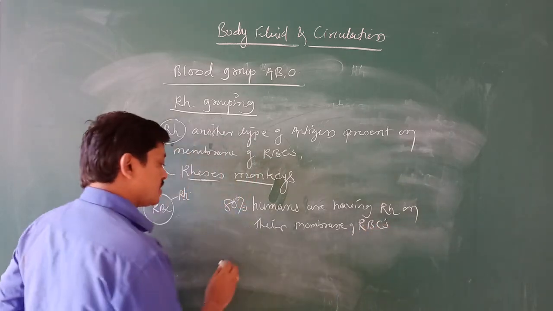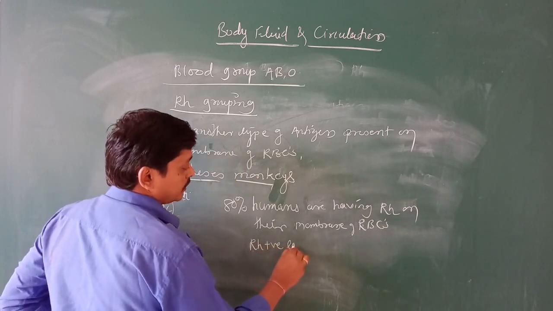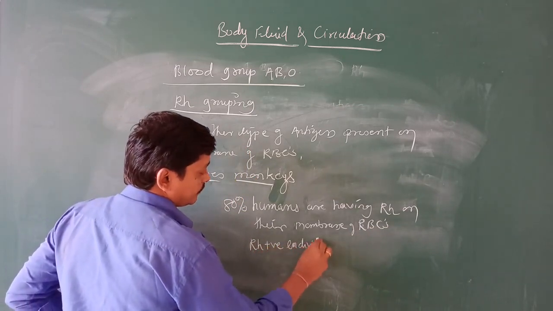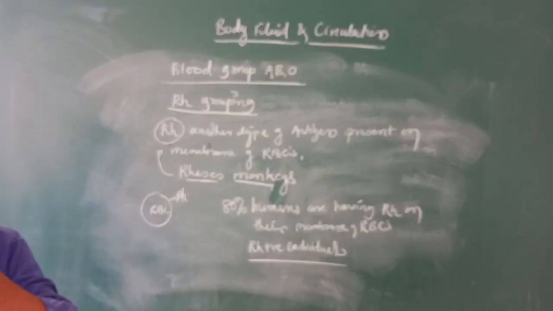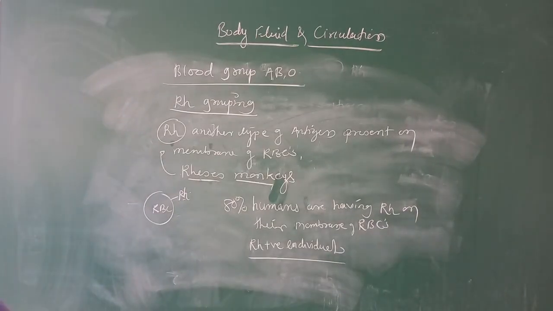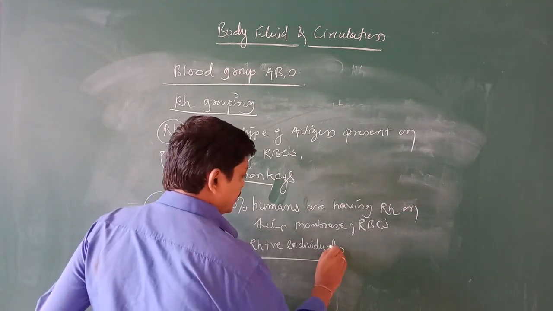So those are called RH positive individuals. Okay, those are called RH positive individuals.